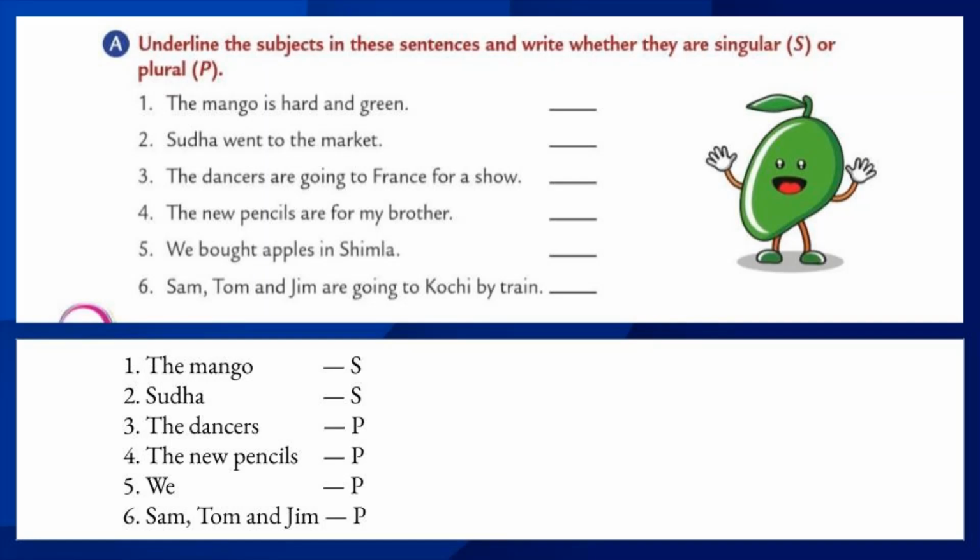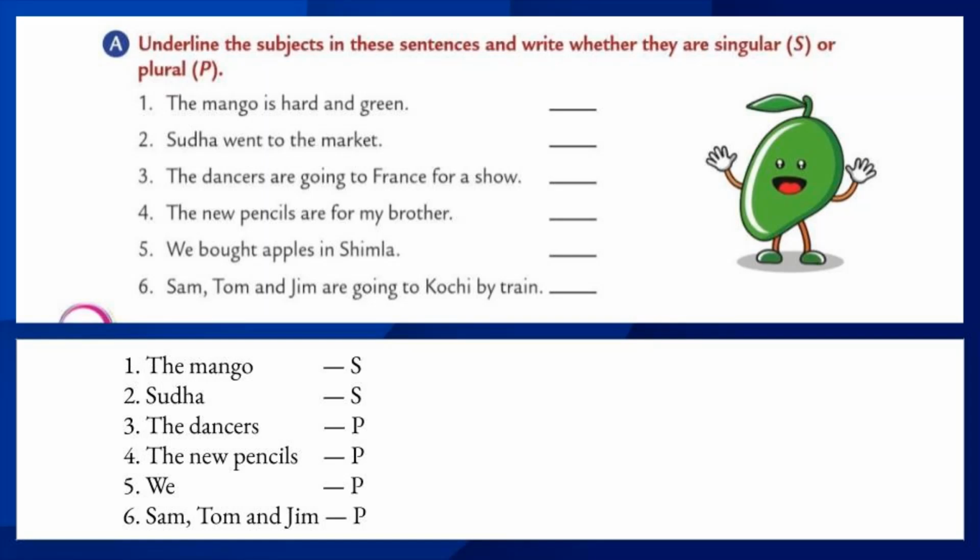The mango is hard and green. What is the given sentence? The mango is hard and green. What is the subject here? Yes, you are right. The mango. Is mango singular or plural? Yes, we are talking about one mango. That is singular. So, underline the word the mango and write the letter S.